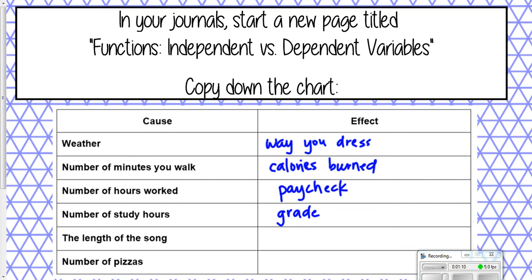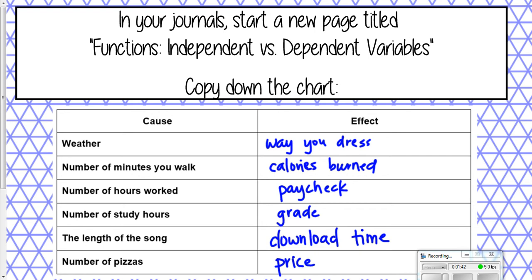Okay, the length of the song. This is kind of a weird one. It made sense to me because I'm from the generation where we had to download songs off of Napster. And when songs were really long, they really took a long time to download. So to me, the length of the song affects your download time. The number of pizzas. Okay, what might that affect? Well, it's kind of vague, but if we're talking about buying pizzas, the more pizzas you buy, the more you have to pay, right? So the number of pizzas would affect your price, okay?